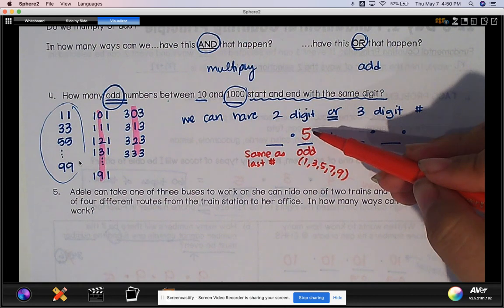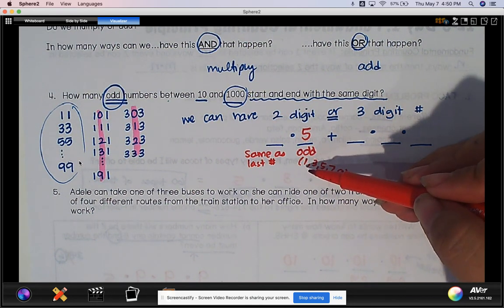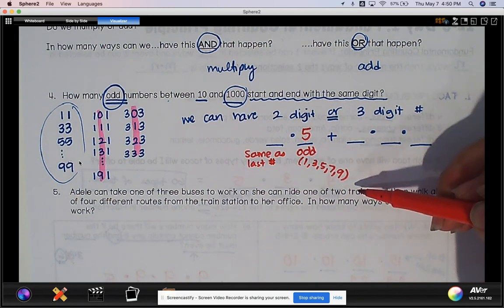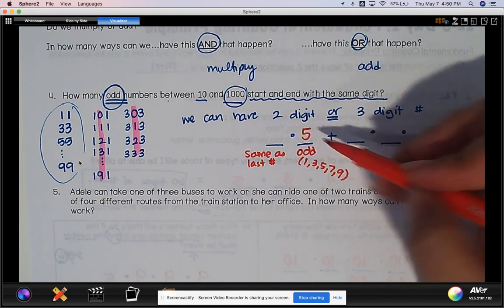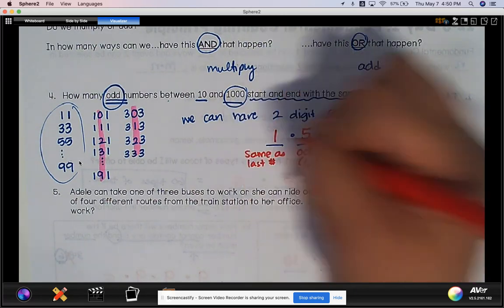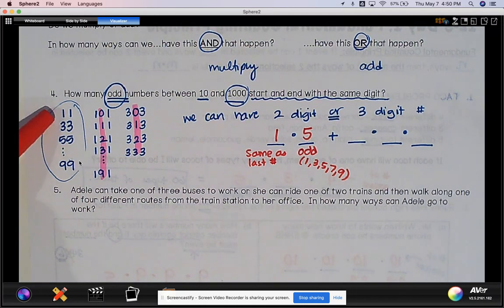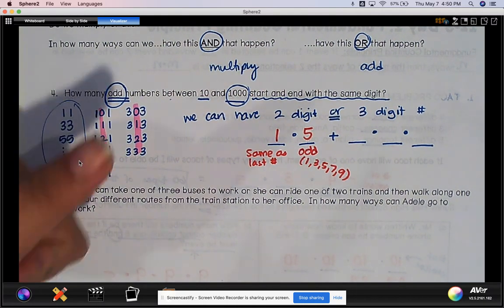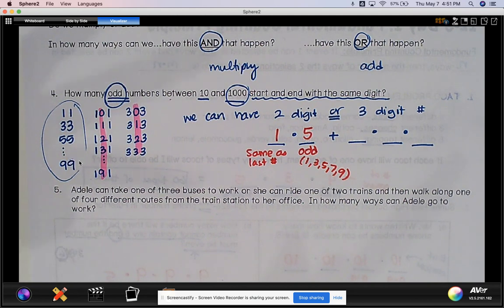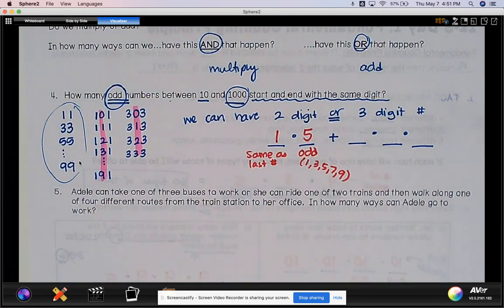So while I have a choice of 5 different options for the last number, it can end in a 1, 3, 5, 7, and 9, and it'll be odd. Because they need to start and end with the same digit, once I pick one of those 5s, I only have one option for this one, because it's got to match. You can even count them: 11, 33, 55, 77, and 99. That's 5 numbers. 1 times 5 is 5.